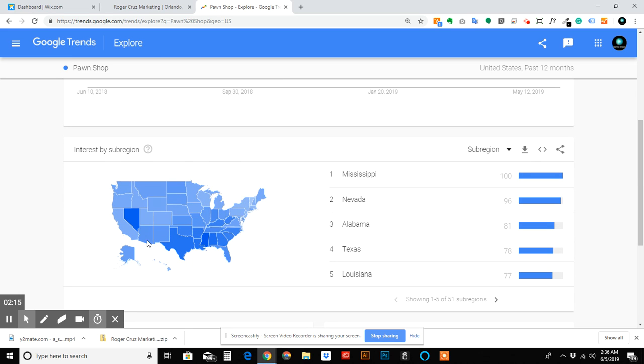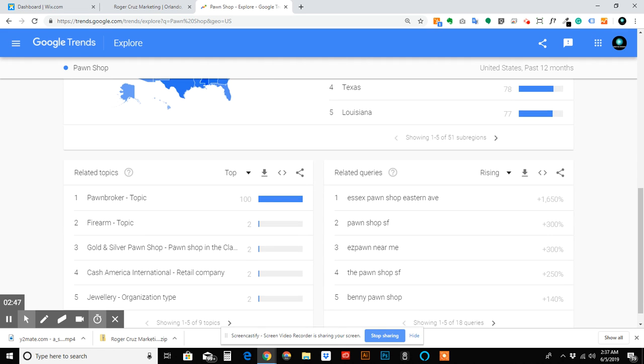Now we can see it by state, how often it's searched. The darker the color, the more often it's searched. Nevada has some of the most interest, probably because of Vegas. But Mississippi surprisingly has a lot of interest in the search term. So maybe that's something to do with the state of Mississippi, and you could gauge that if you were deciding what state to open a pawn shop in. This kind of stuff helps answer some of those questions.